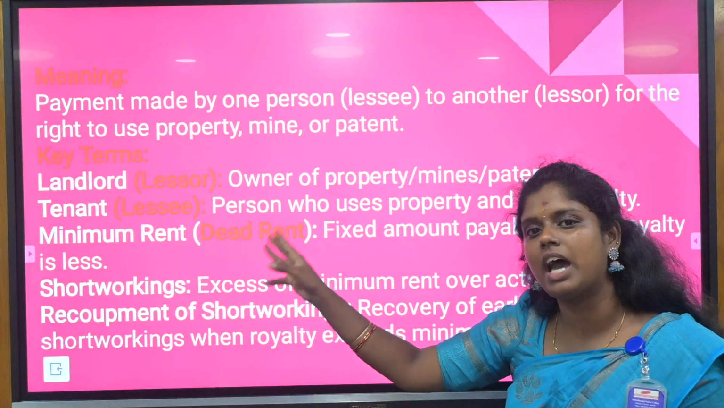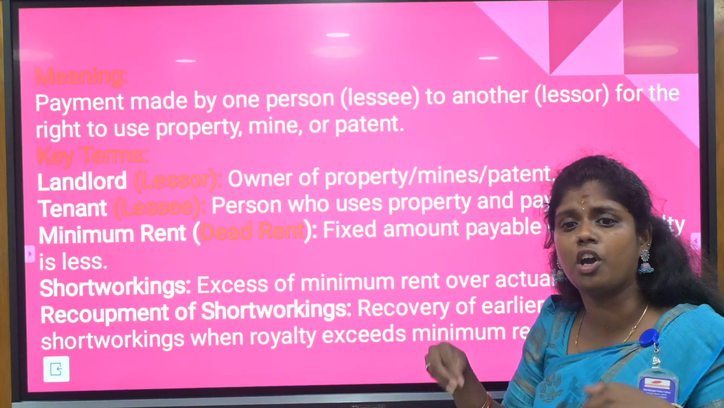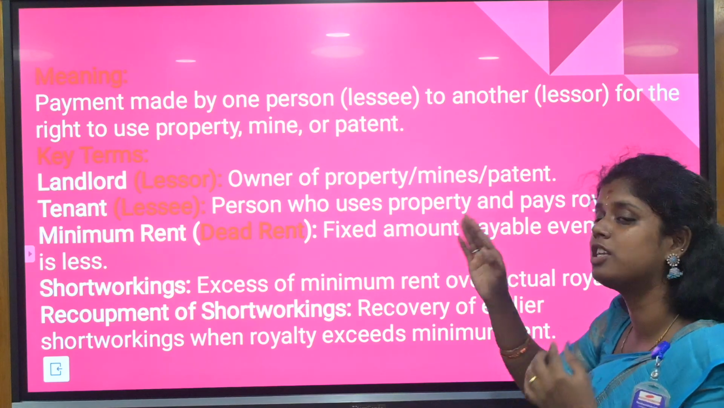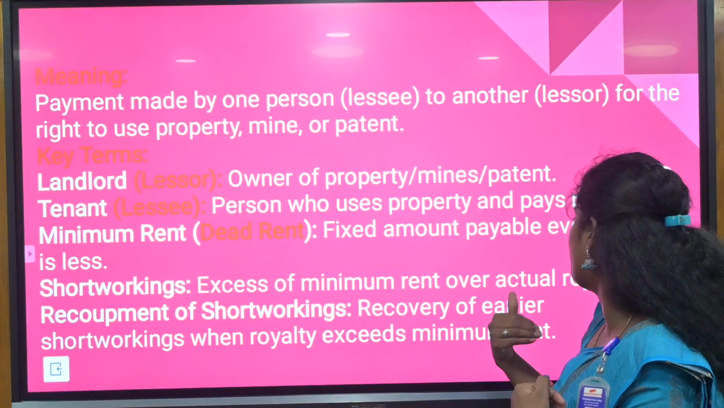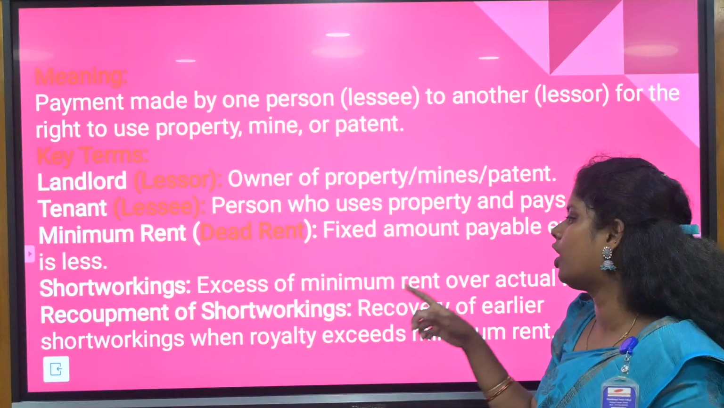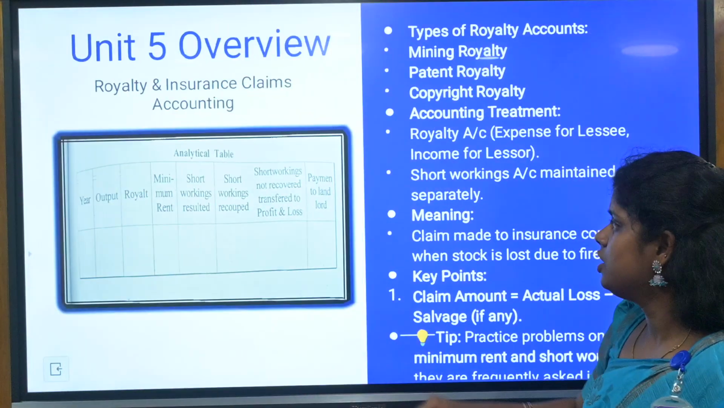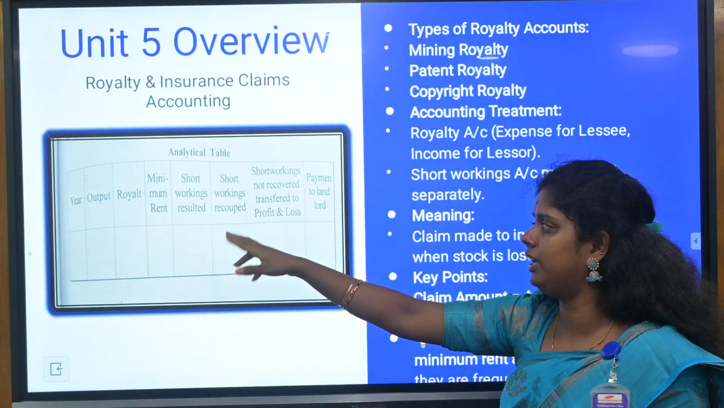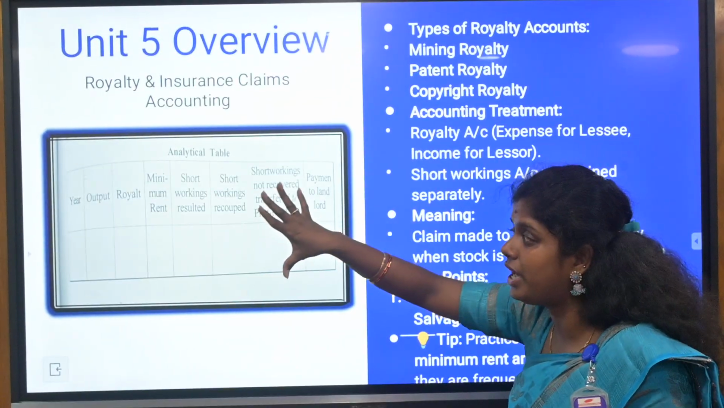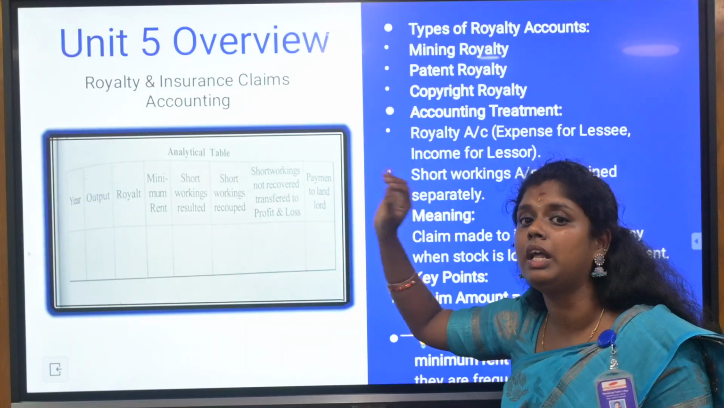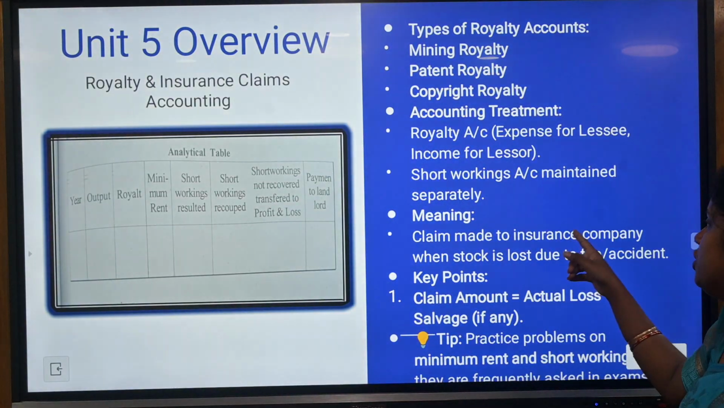Thirdly, we have the minimum rent. Whether they are using the property or not, they need to pay a particular amount as minimum rent. Here the short working is the excess of minimum rent over actual royalty. Recoupment of short working means you are going to recoup the royalty. This is the format for the particular year: output, royalty, minimum rent and short workings. This is a very important format that you need to use in a royalty sum.